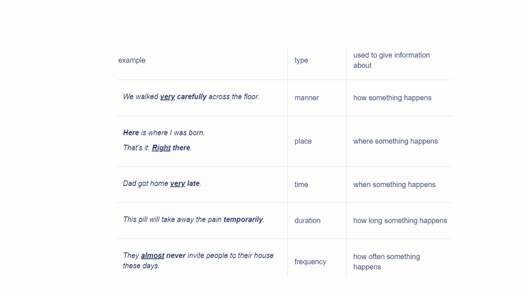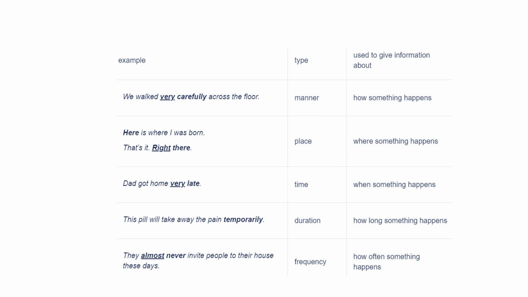When we are discussing such examples, for example, we walked very carefully across the floor. We know that the type of adverb is the adverb of manner and is used to give information about how something happens. In the next example, you can see, here is where I was born. That's it, right there. So right there is an adverb which indicates a place. So it gives information where something happens.